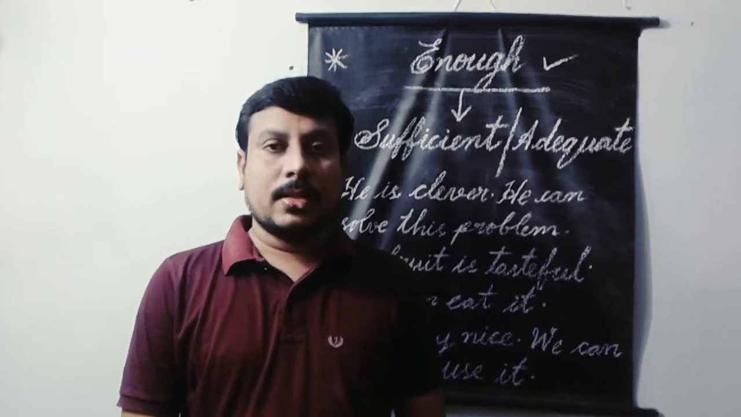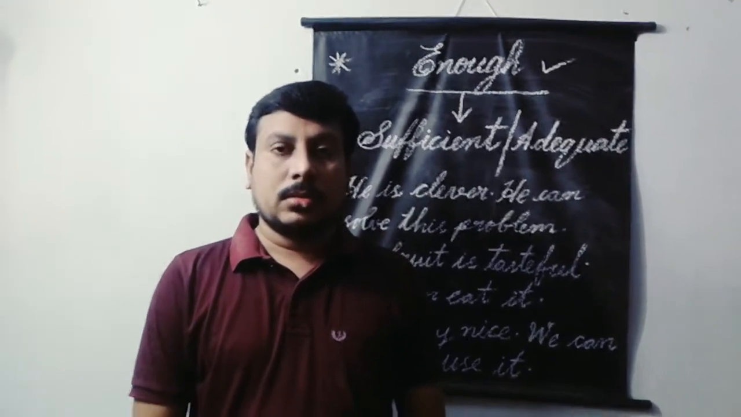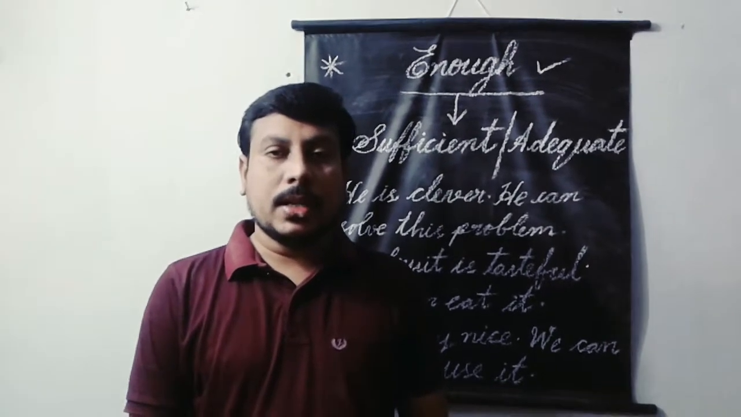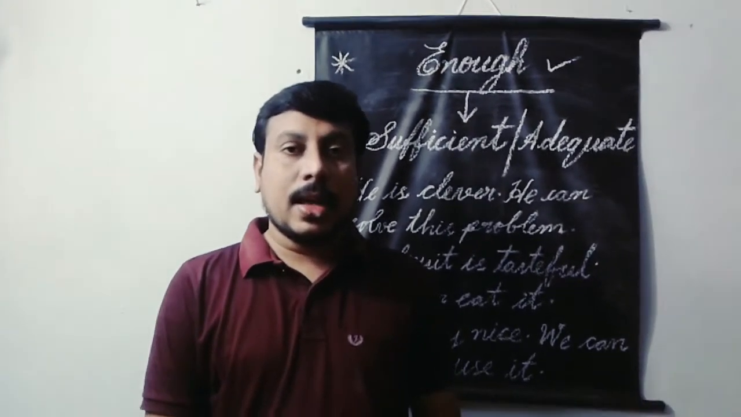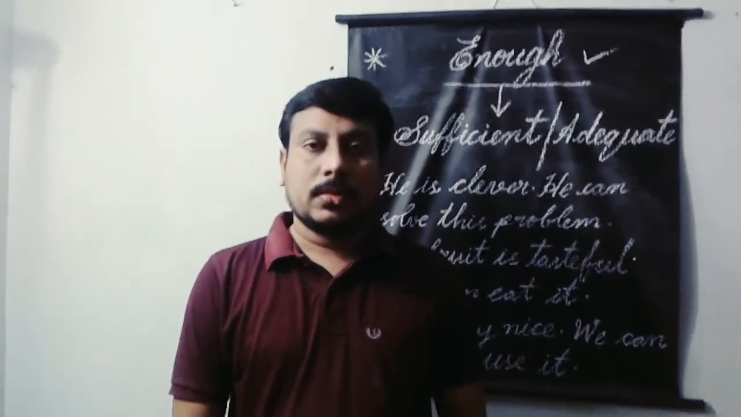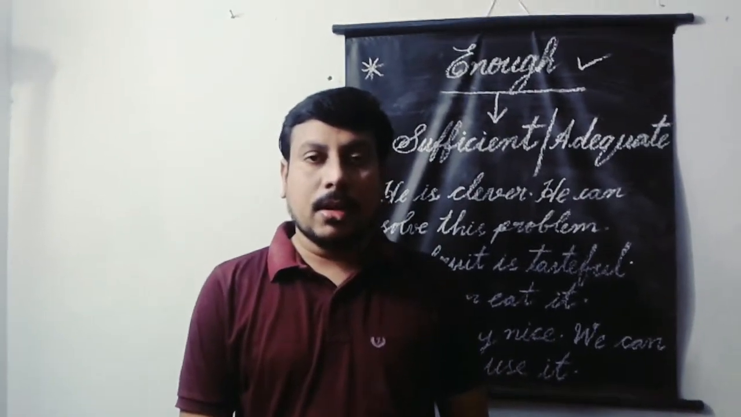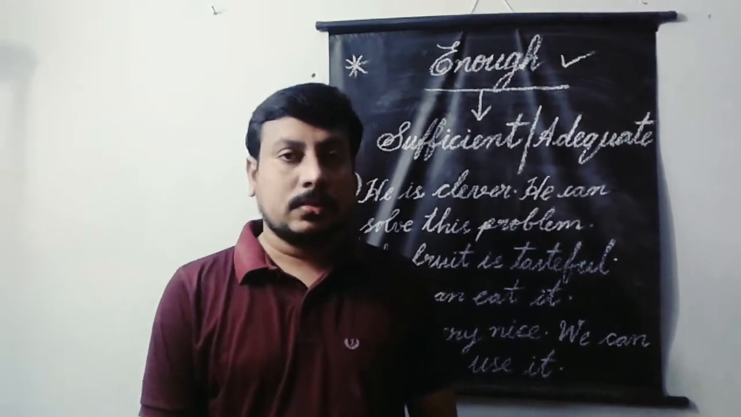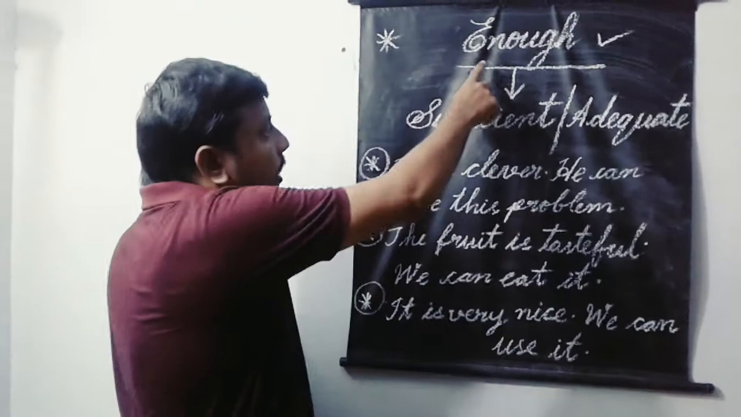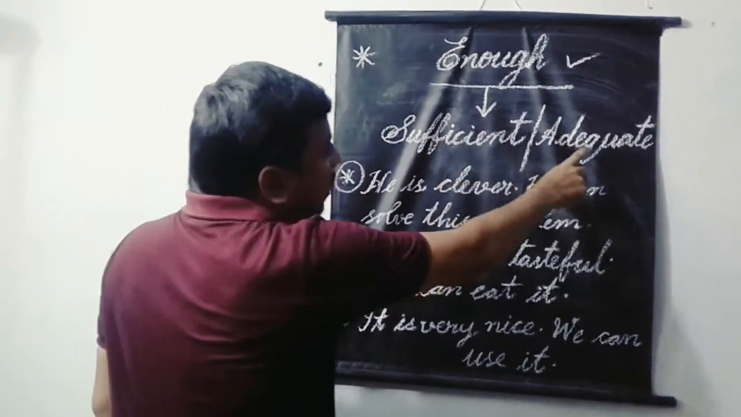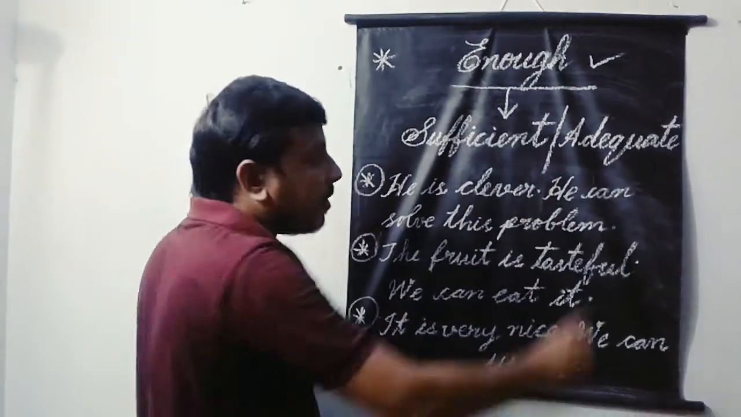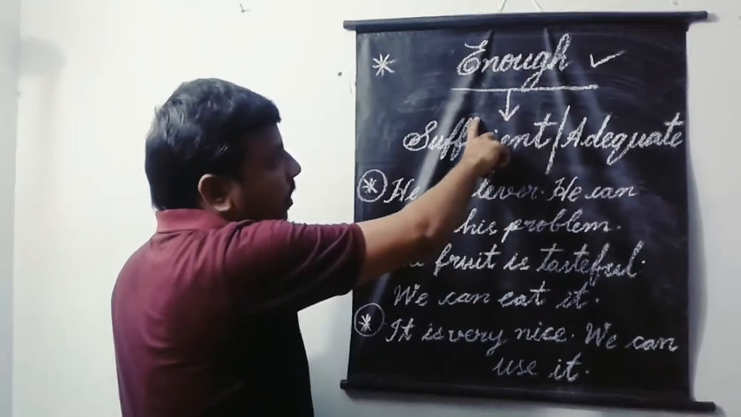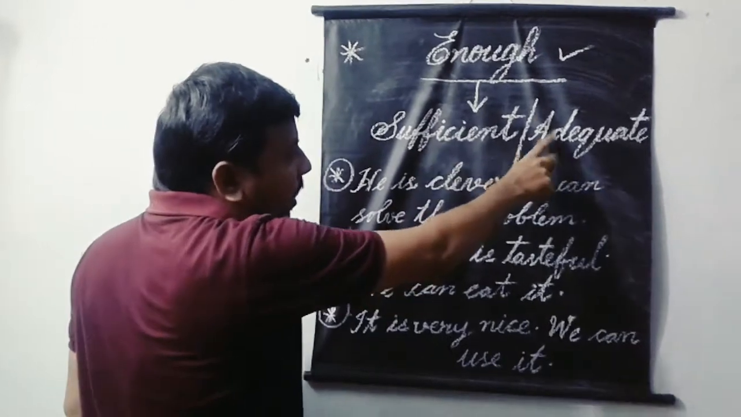Enough means the right amount. Not enough means less than the right amount. Enough means sufficient or adequate. Adequate amounts means sufficient amount.